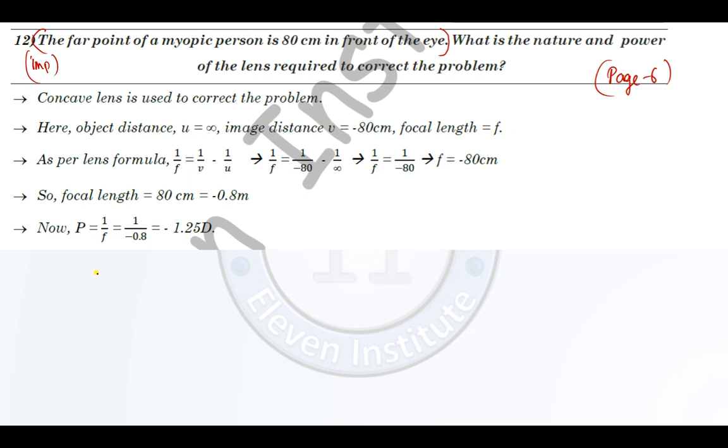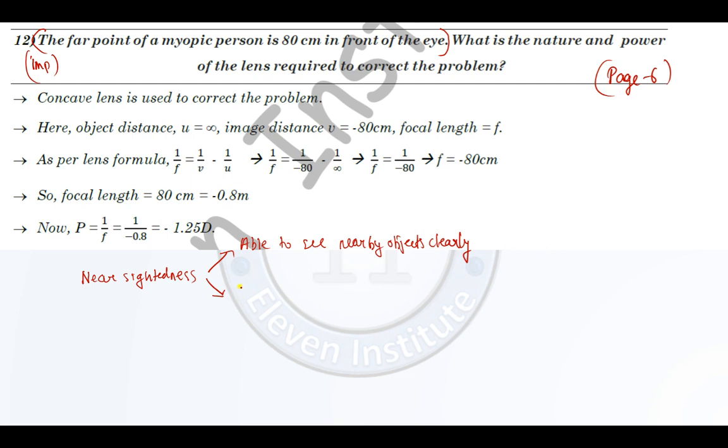See, I will write something over here. First of all, the person is suffering from nearsightedness. So there are two things about that person. He or she is able to see nearby objects clearly. Fine.